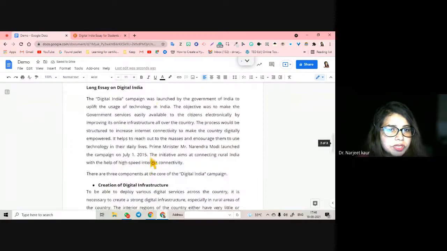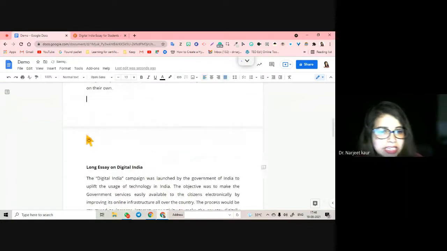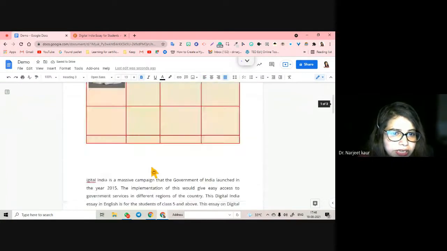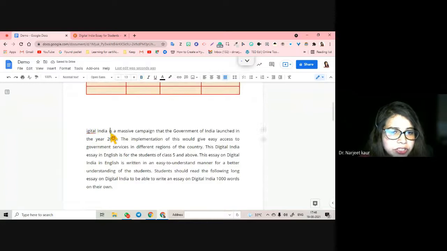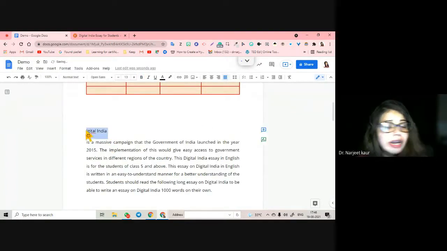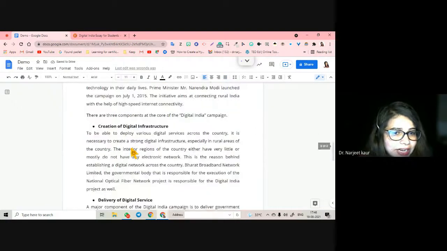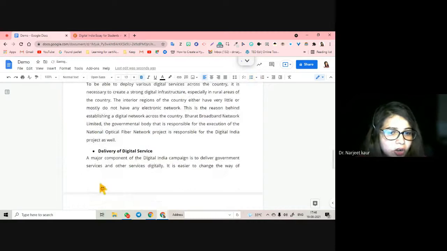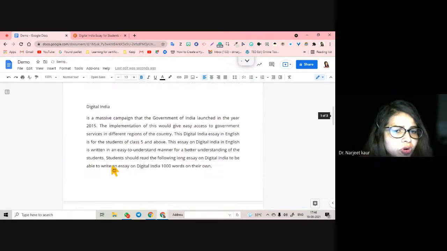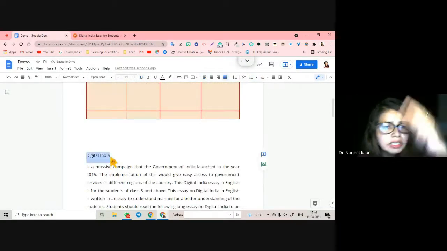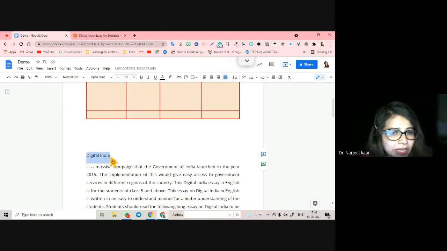So the headings are there. Long text is a heading, long essay is a heading, or for example, Digital India, I'm going to turn into a heading. Right now it is not showing as a heading. Right now it is just showing that this heading is paragraphically different from the rest of the content. That's all that we are able to see right now. What if I do not have to scroll through my entire document to see what the main points were? How do I do that?